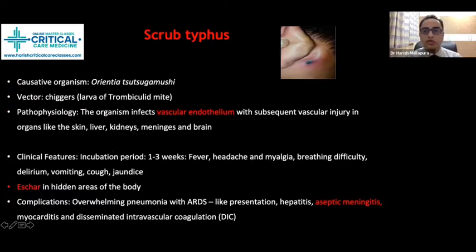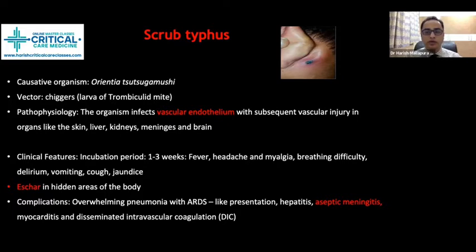Okay, we know that the causative organism for scrub typhus is Orientia tsutsugamushi. It is chigger-borne, from the larva of the trombiculid mite, which is the vector. Basic pathophysiology in this tropical illness: the organism is going to cause vascular endothelial damage. So it is going to cause a breach in the endothelium.